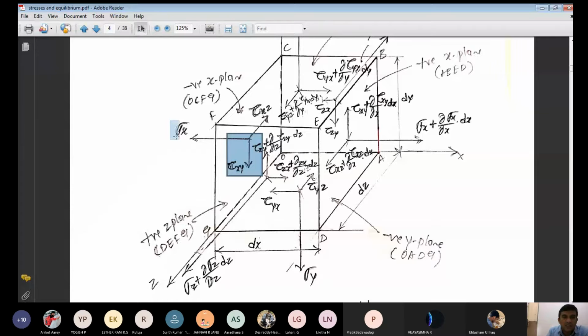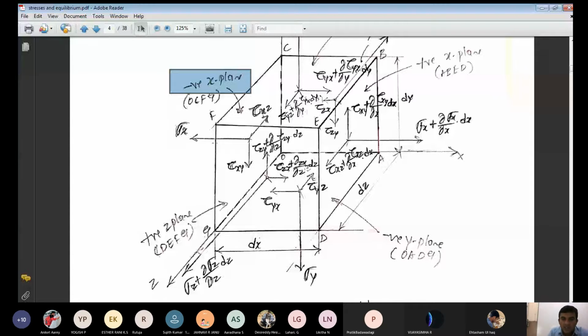Similarly, on the same negative x plane, a stress acts in the y direction, on the surface. That is called shear stress. Shear stress is acting where? On the x plane, y direction, negative. Why do we consider it downward? You are drawing the stresses acting on the negative plane, so you consider only the negative y direction. See that there is tau xy.